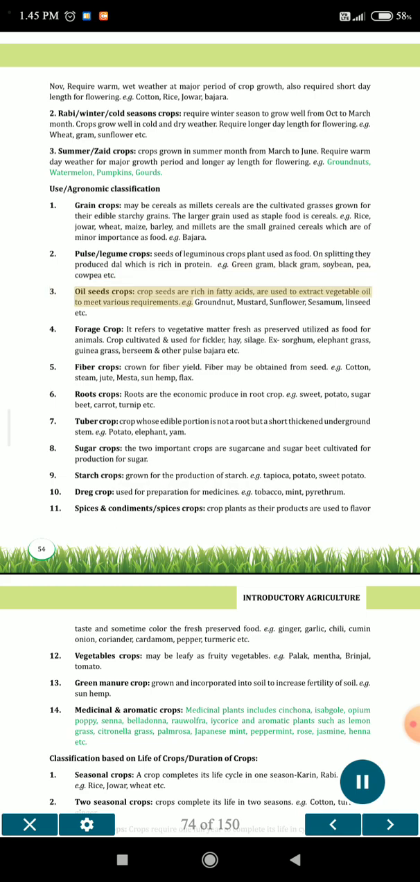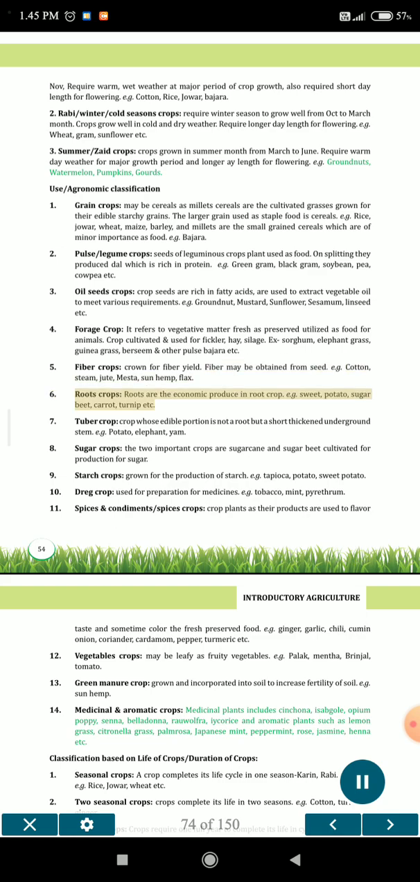3. Oilseed crops: crop seeds are rich in fatty acids and are used to extract vegetable oil to meet various requirements, e.g. groundnut, mustard, sunflower, sesame, linseed etc. 4. Forage crops: it refers to vegetative matter, fresh or preserved, utilized as food for animals. Crops cultivated and used for fodder, hay, silage, e.g. sorghum, elephant grass, guinea grass, berseem and other pulses, bajra etc. 5. Fiber crops: grown for fiber yield. Fiber may be obtained from seed, stem, e.g. cotton, jute, mesta, sun hemp, flax.